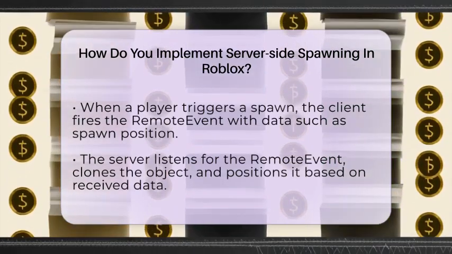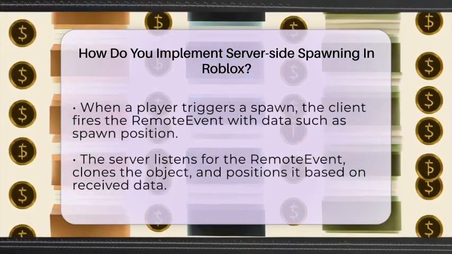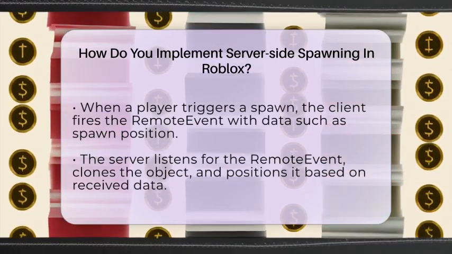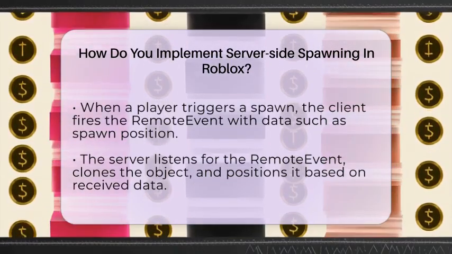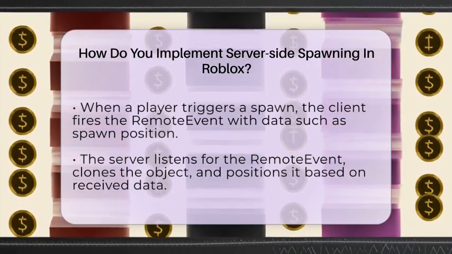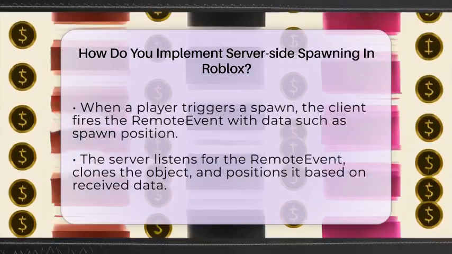Here's an example. Create a remote event called SpawnPartEvent in replicated storage. When a player clicks a button, the client fires this event with the desired position. The server script listens for this event and clones the part from replicated storage, setting its position to the data received, then parents it to workspace.